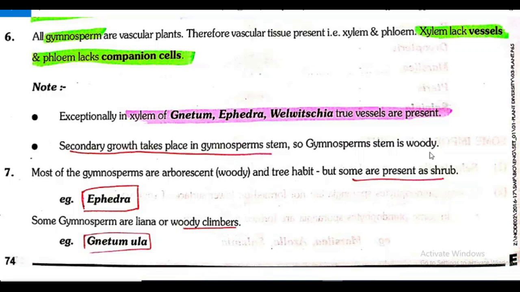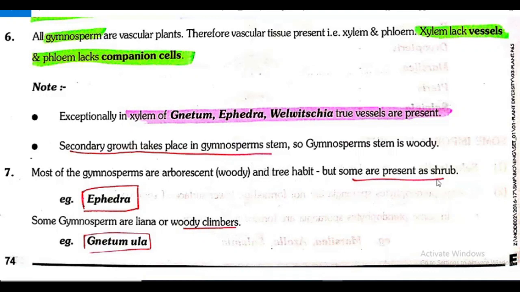Secondary growth takes place in gymnosperm stem. So, gymnosperm stem is woody. Most of the gymnosperms are arborescent, that means woody and tree habit. But some are present as shrub.